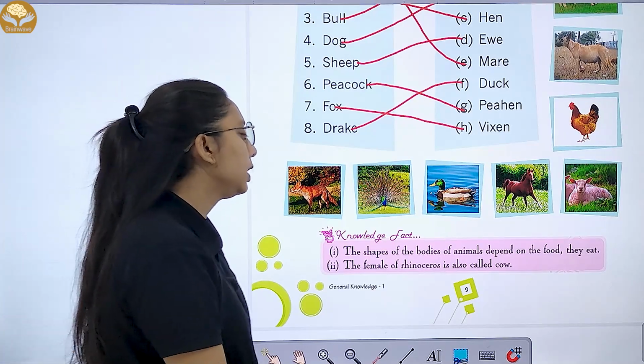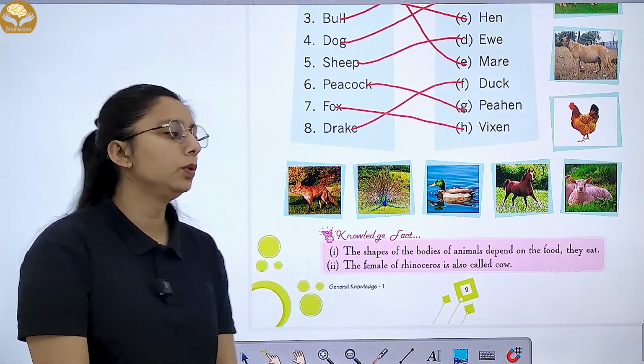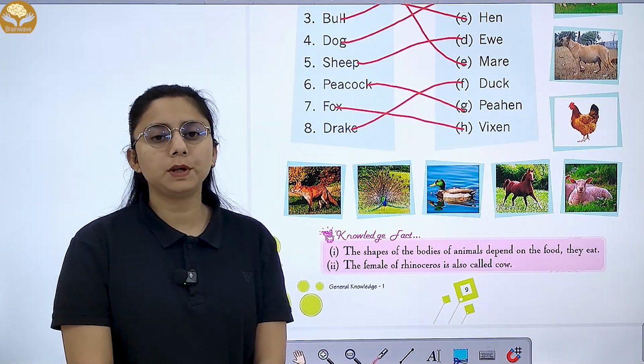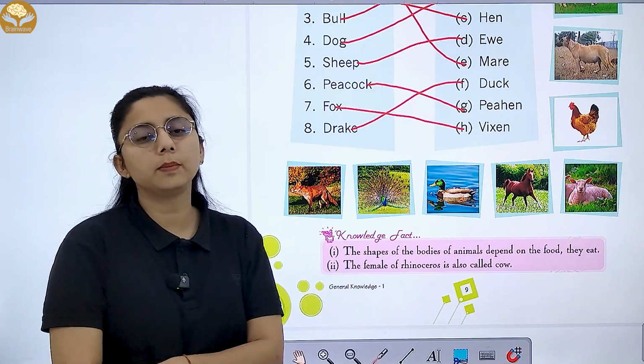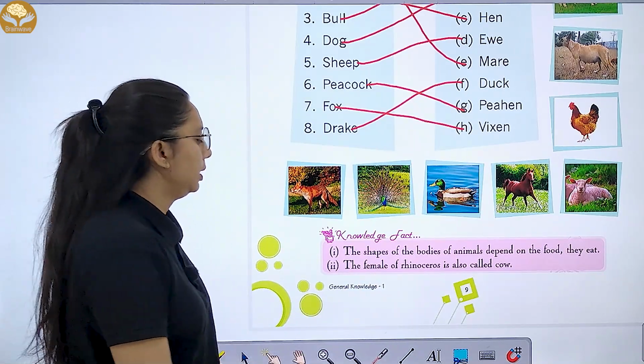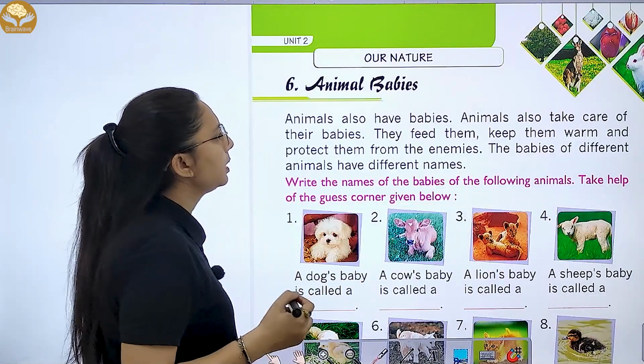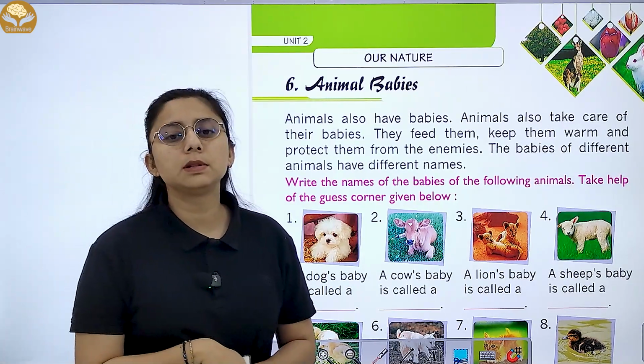Now the shape of the bodies of animals depends upon food. कि वो क्या खाना खा रहे हैं, वो उस पर डिपेंड करता है. और जो फीमेल डायनासोरस को हम क्या बोलते हैं? काउ बोलते हैं. Now let's move to the next chapter, that is chapter number 6, animal babies.